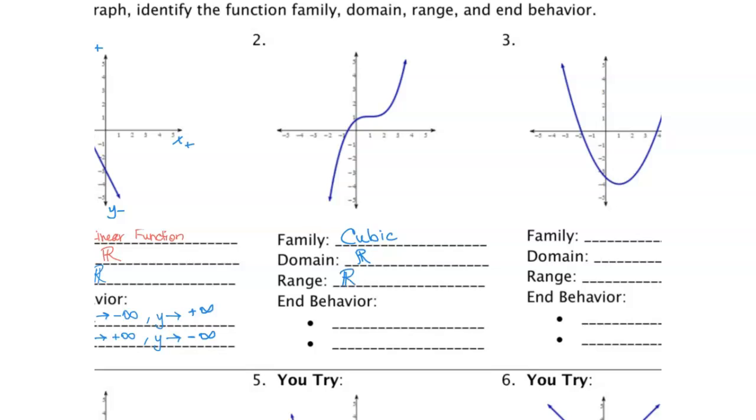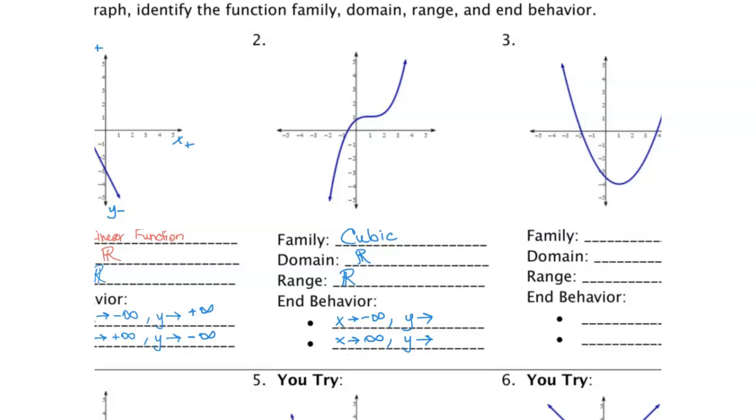As for the end behavior, it starts off the same. As x goes towards negative infinity, what's happening to y? And as x goes towards positive infinity, I'll write that positive infinity a little better, what is happening to our y?